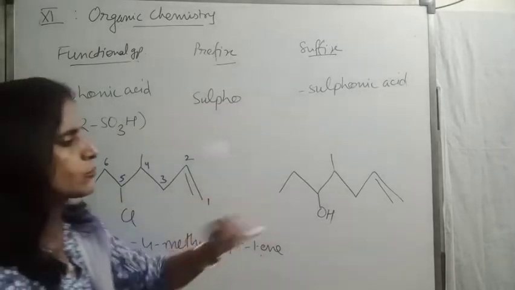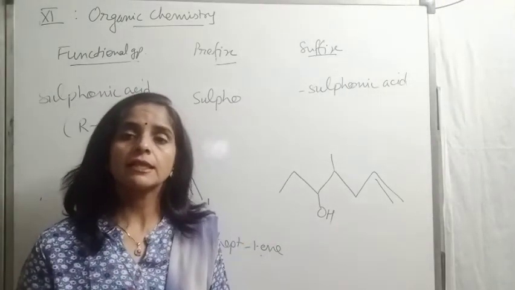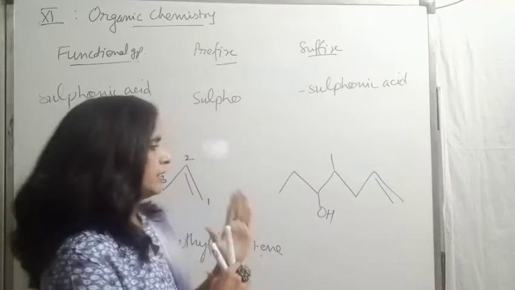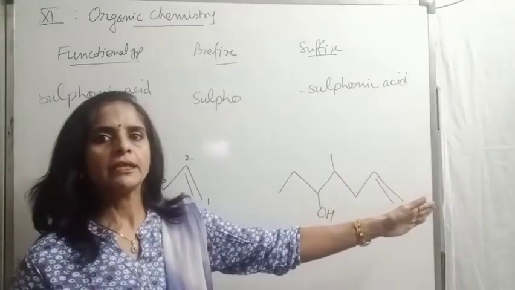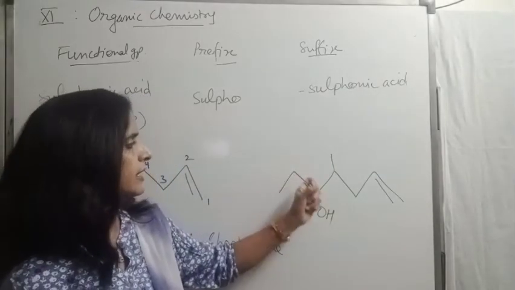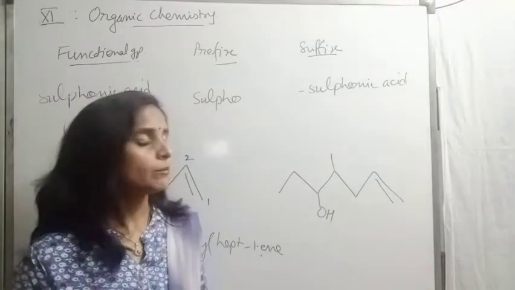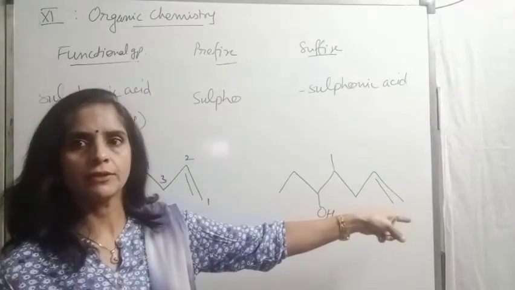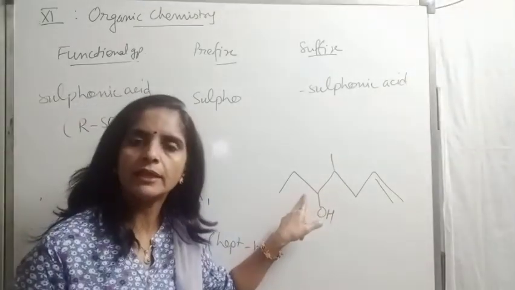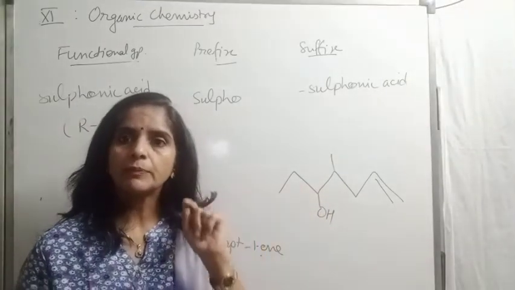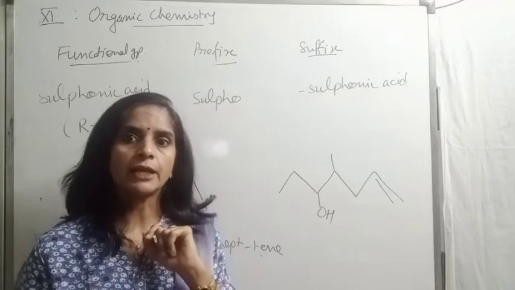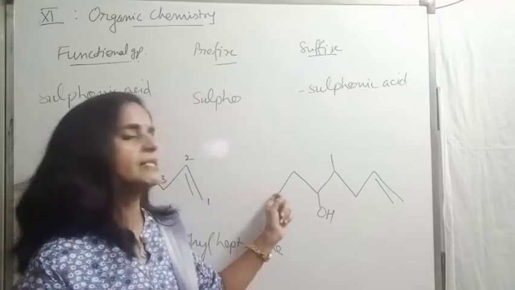Now moving ahead, this one. The most important question is the numbering direction. Left or right. Beta, if I am selecting left, the functional group is coming on first, second and third position. But if I am selecting the right end, it will come on first, second, third, fourth, fifth carbon. And in preference order, functional group gets the first priority. So of course we will be selecting this end.